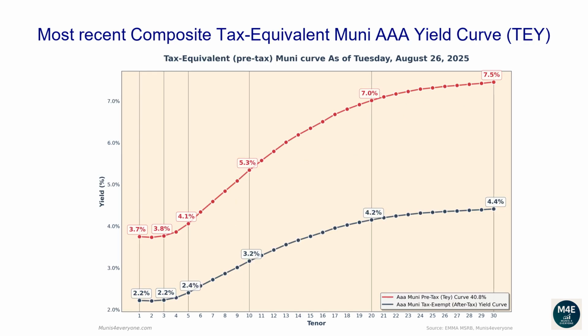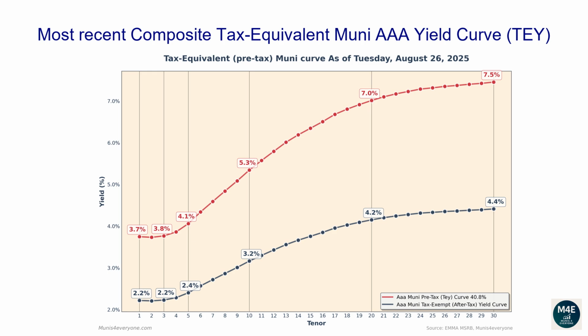Let's now go over the most recent composite tax-equivalent Muni AAA yield curve. The following graph shows, in red, the tax-exempt after-tax Muni yield curve, versus in blue its tax-equivalent pre-tax version assuming a 40.8% top tax bracket, as of August 26, 2025. Why would you care to see the tax-equivalent version of the Muni yield curve? More on this later. Let's first go over the pre-tax, aka tax-equivalent yield curve.